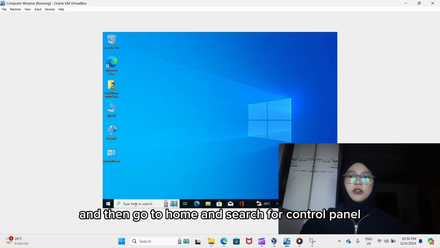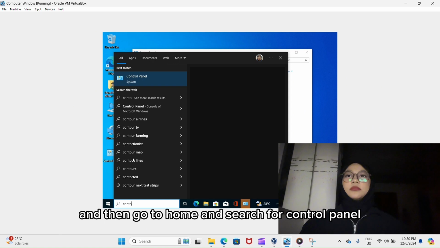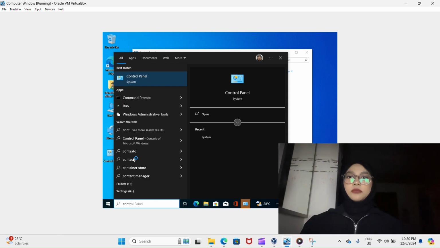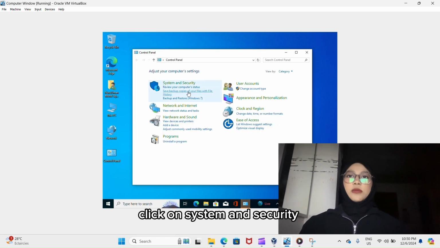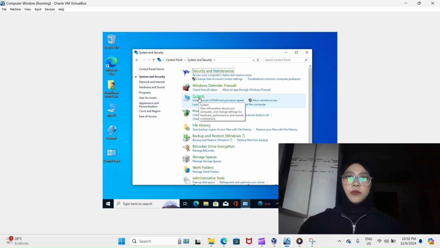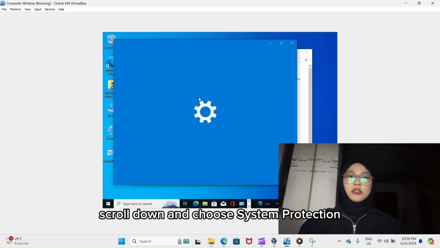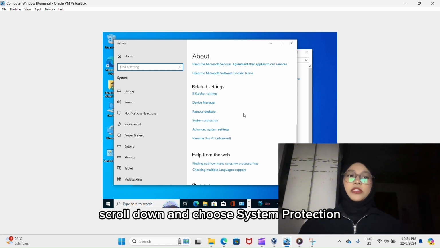And then let's go home and search for control panel. Click on the control panel, click on system and security, choose system, scroll down and choose system protection.